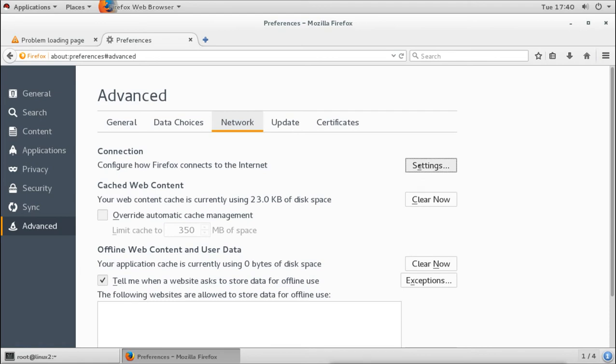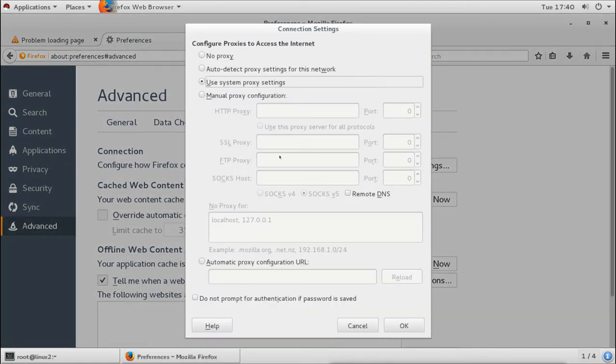We will go to settings here and we have the option to use the proxy. By default it uses the system proxy setting, so if your system is configured with a proxy, it is going to use that. Otherwise we can configure a manual proxy. Here I will configure the server IP address.